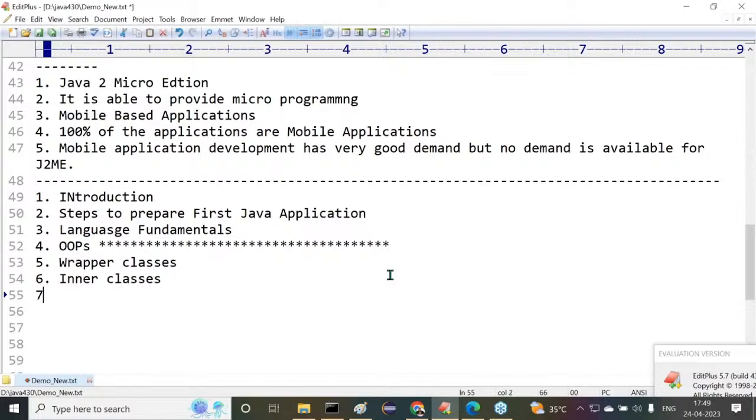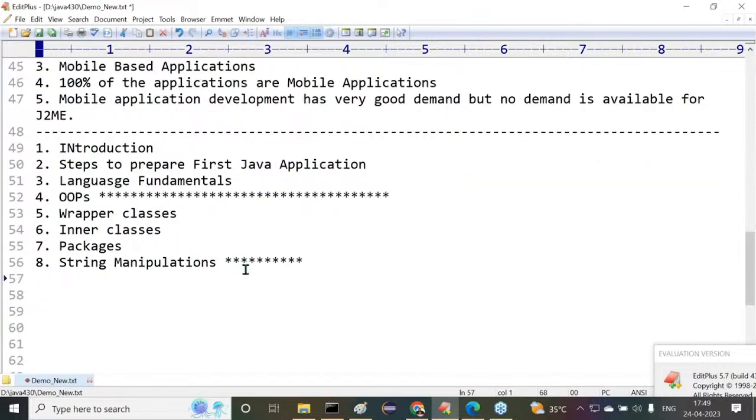Next, the seventh one is packages. After this, the eighth one is string manipulations, string operations. This is also important content. String operations: many times we are going to use string operations in every project, as common operations we are going to perform.